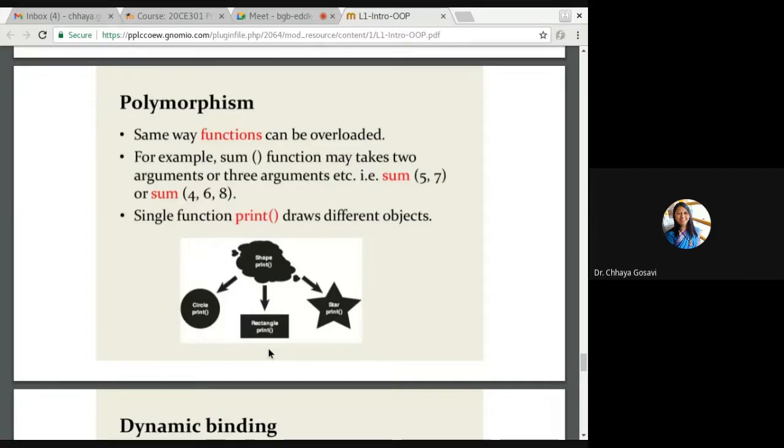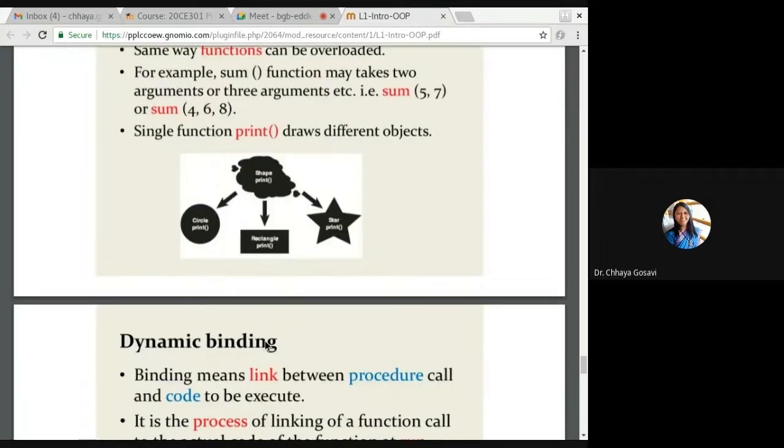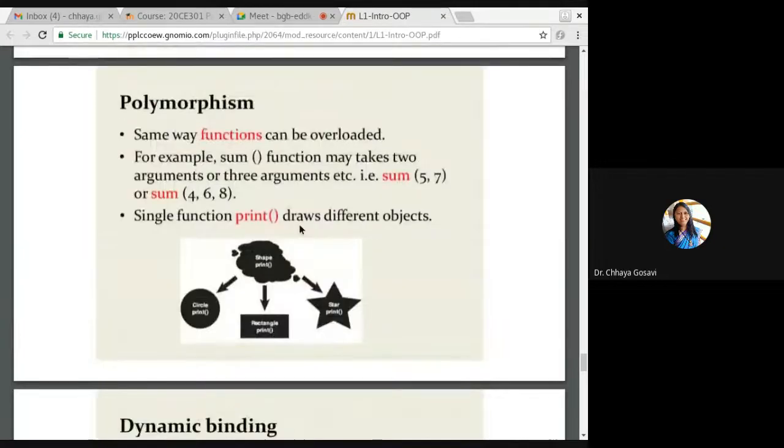If you call it with circle object, the circle print function gets called and it will draw a circle or print a circle. So this is called method overriding. Method overriding. So two types of polymorphism. Overloading is called abstract polymorphism or ad hoc polymorphism, and overriding is called pure polymorphism.